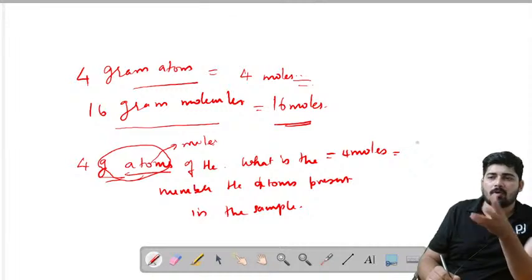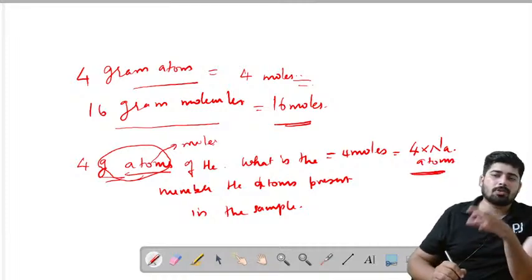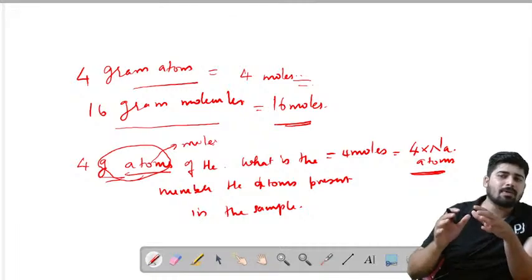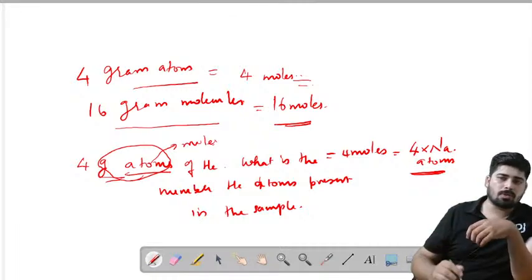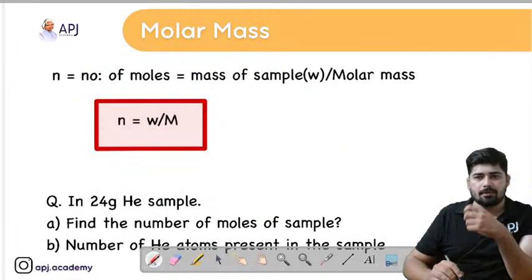So what about 4 moles? 4 moles means it consists of 4 into Avogadro number atoms. That much atoms is present in the sample. So always be aware of this type of representation. Gram atoms or gram molecules simply denotes the number of moles. Okay, now let's move on to the next slide.